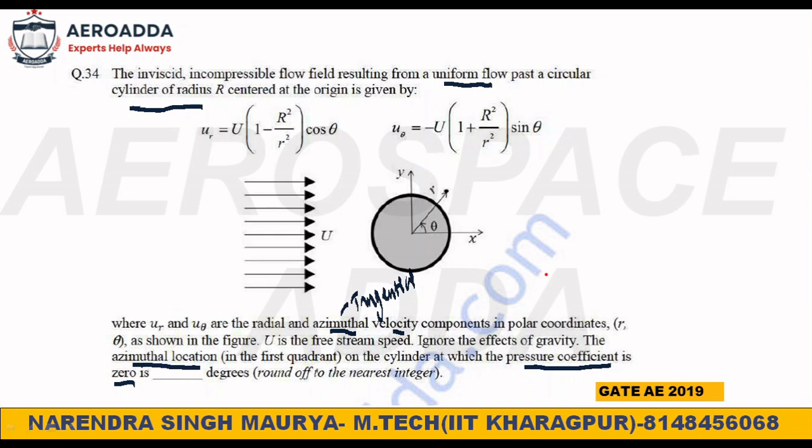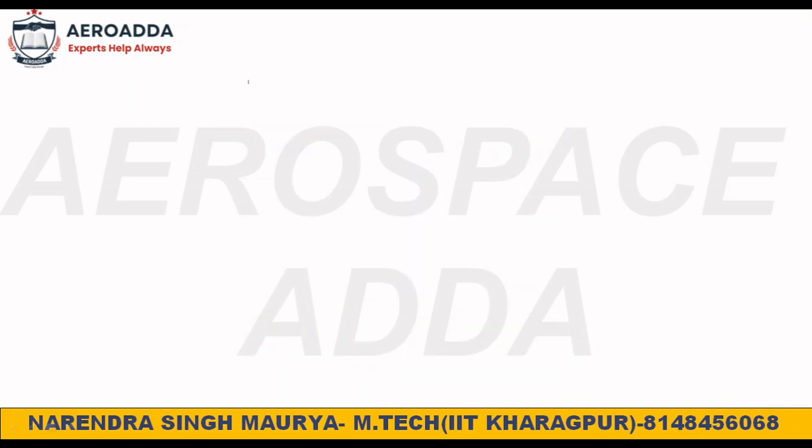I had shown the pressure distribution on the cylinder, and it is very clear this is the non-rotating cylinder, because if you read the complete problem, they have not mentioned any circulation or vortex on the cylinder. So it means it is a non-rotating cylinder. This should be very clear. For the non-rotating cylinder, if you check the Cp formula I had given you, it is well known and well defined.